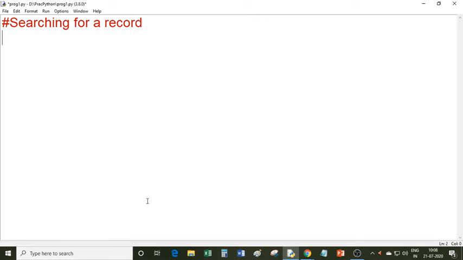Sir, while read line is equal to that student's name. Yes, the user will enter the name of the student and it will display the marks of that student. So you can write such type of programs. So write down searching for a record heading.